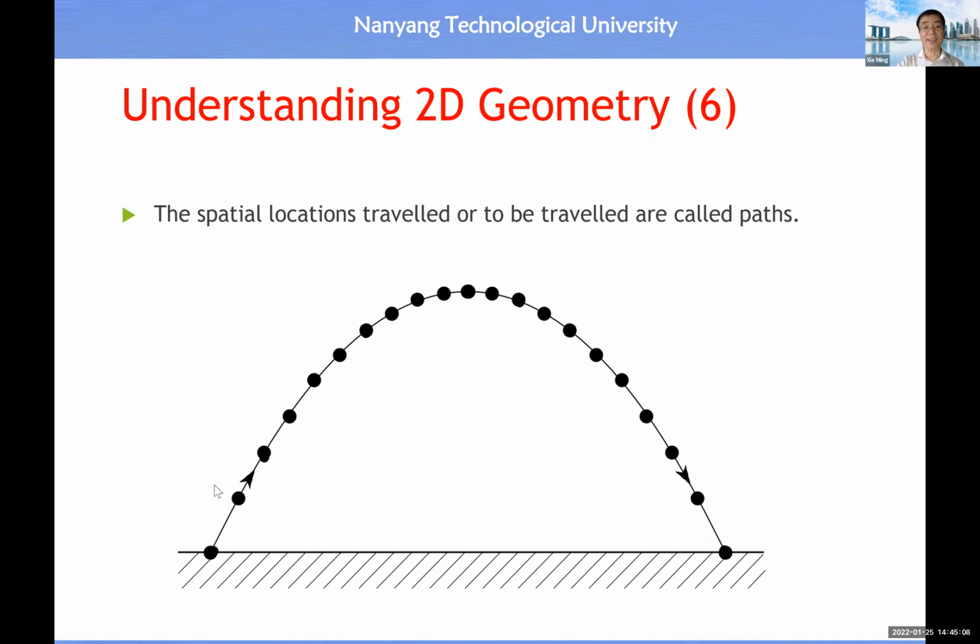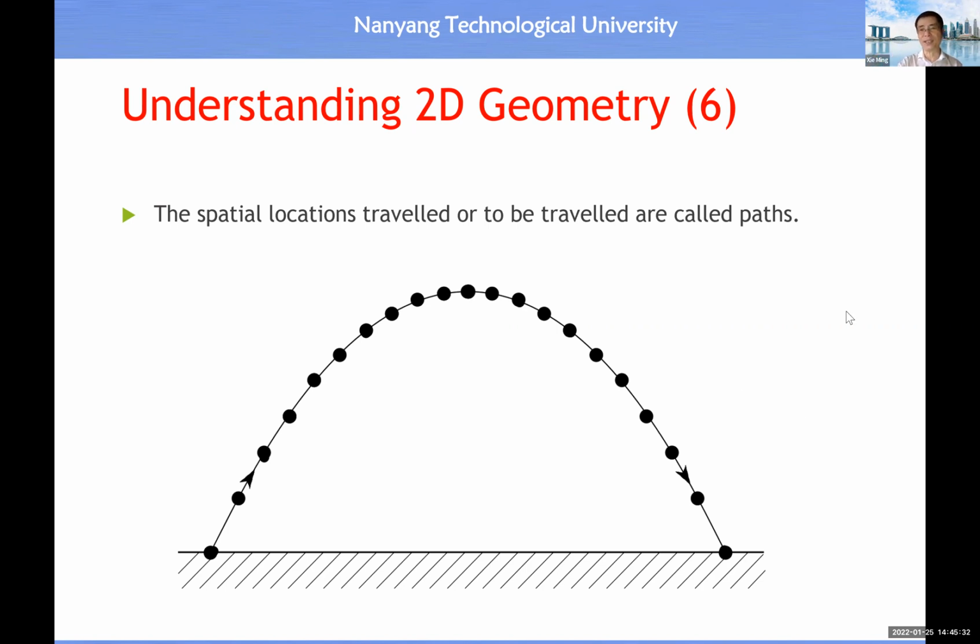And here is a typical example. Let's say in the vertical plane, we can consider the vertical plane as a two-dimensional plane. When the object moves, it will pass through a series of spatial locations. Then in robotics, by definition, a series of spatial locations without the time constraint is called a path.